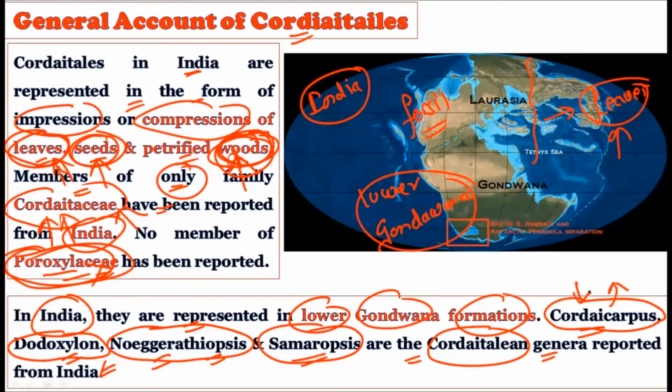So whenever you see such special wording in the fossil record, it indicates some kind of plant part, such as the leaves, the root, the stem, the seed, or some other part of the plant. These individual parts have been given specific names in order to study that particular part. So from India there are many fossil records of the Cordaitales. The Cordaitaceae members were found, but not the Poroxylaceae members, and the Lower Gondwana region particularly shows the presence of these Cordaitales members in India.